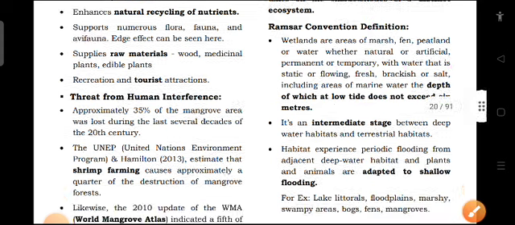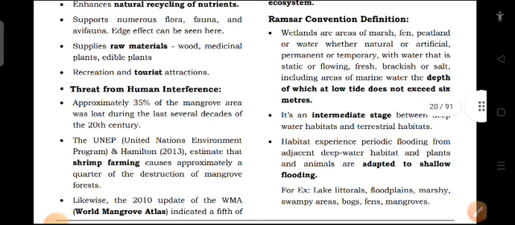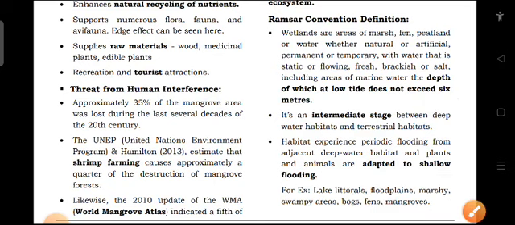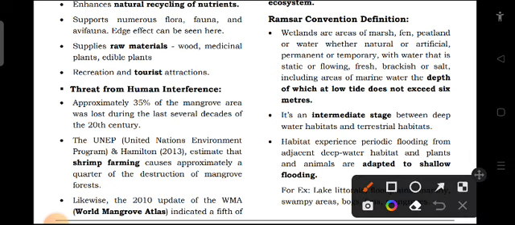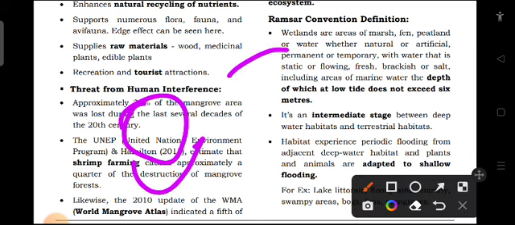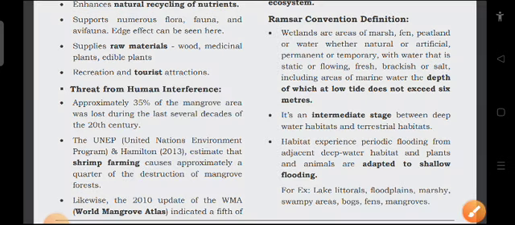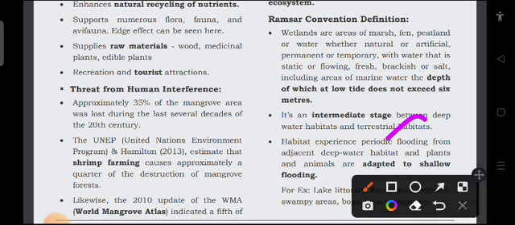Now, what is this wetland? It is an intermediate stage between the deep water habitats and terrestrial habitat. Habitat experiences periodic flooding from adjacent deep water habitat, and plants and animals are adapted to shallow flooding.